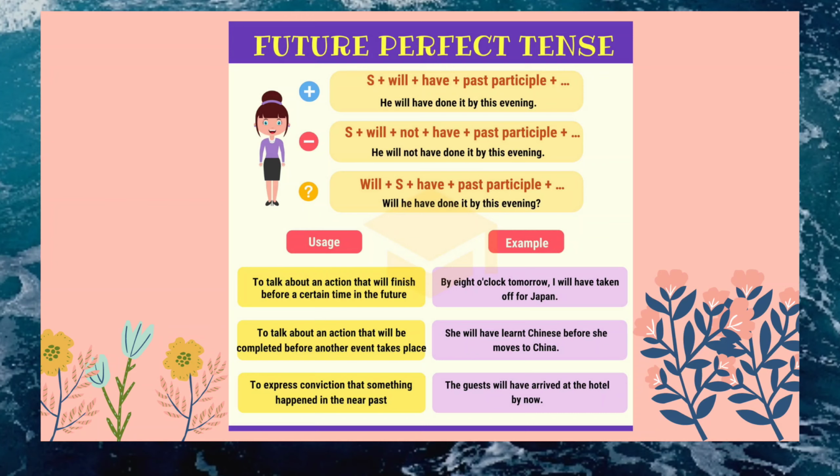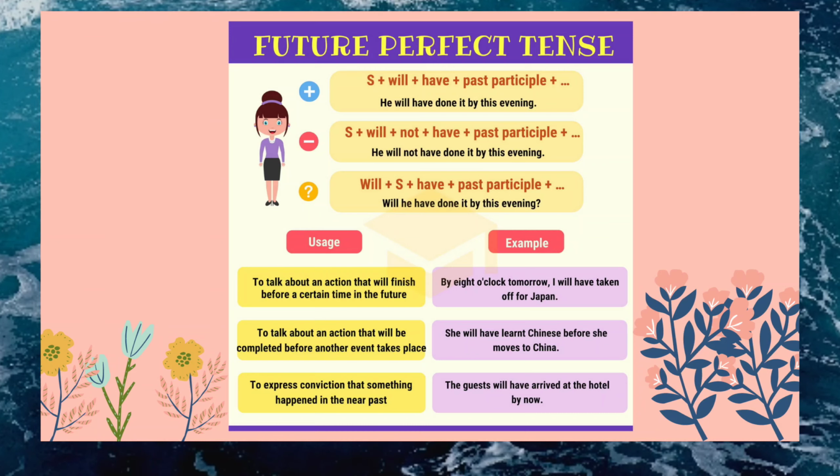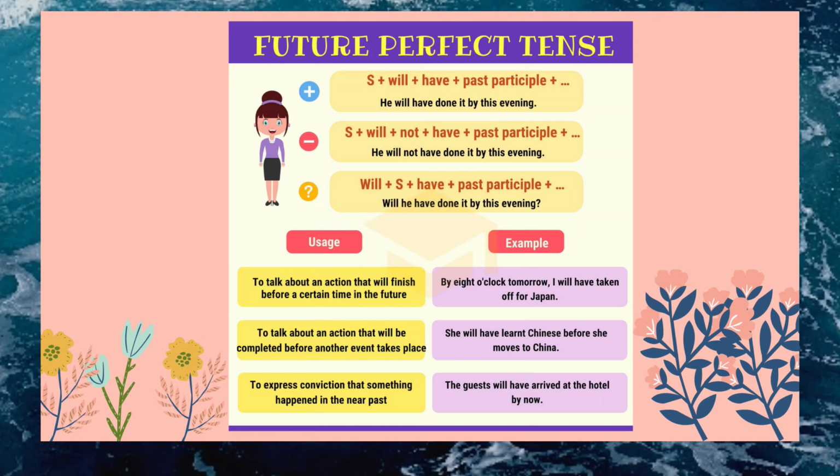Contoh yang di sini adalah he will have done by this evening. Dan itu kan bentuk kata kerja ketiga, verb 3. Do verb 1, did verb 2, and then done as the verb 3. Nah, di sinilah kalian harus mulai menghafalkan. You just memorize the verb 3. Jadi kalian sudah harus hafal ya.